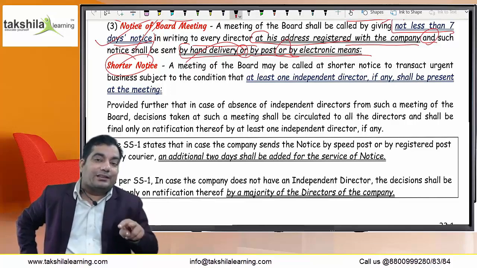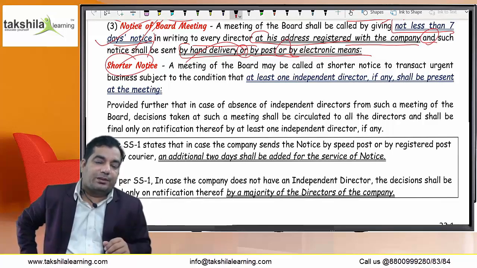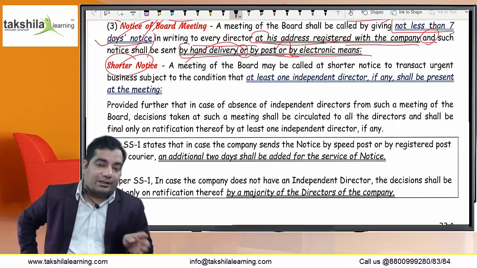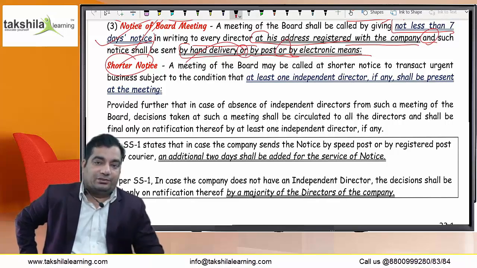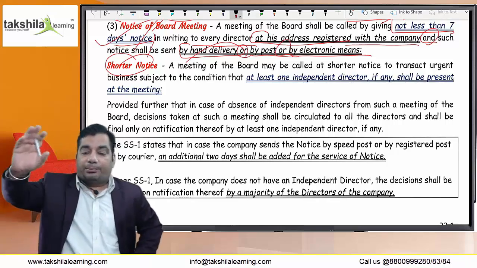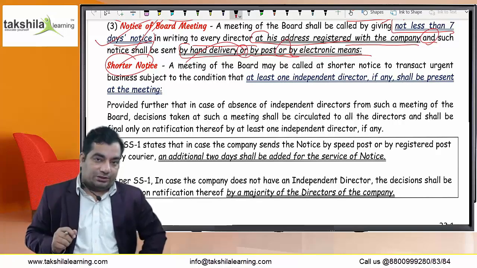And then in the case of EGM, there were different concepts. In the case of a company having share capital, majority in numbers and 95% in value. And in the case of a company not having share capital, 95% of the voting power. Their approval was required to send shorter notice.